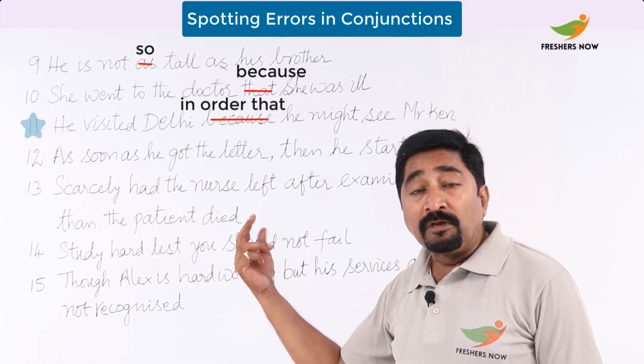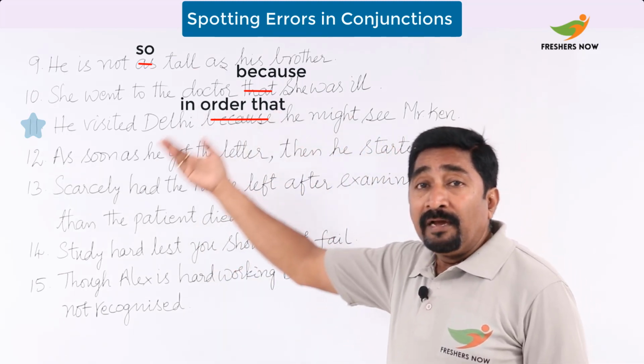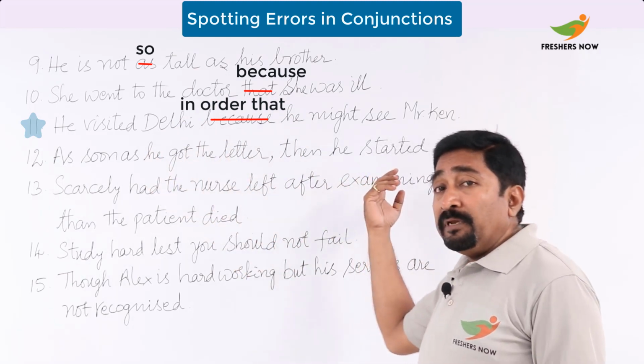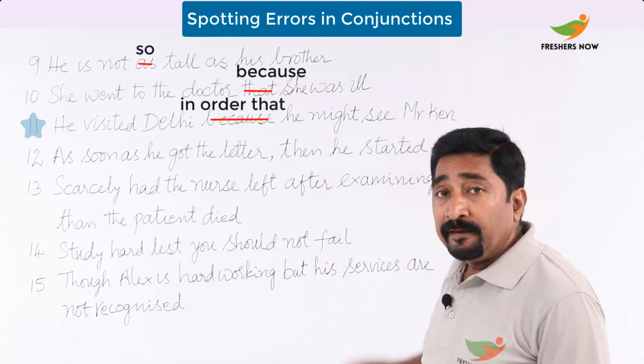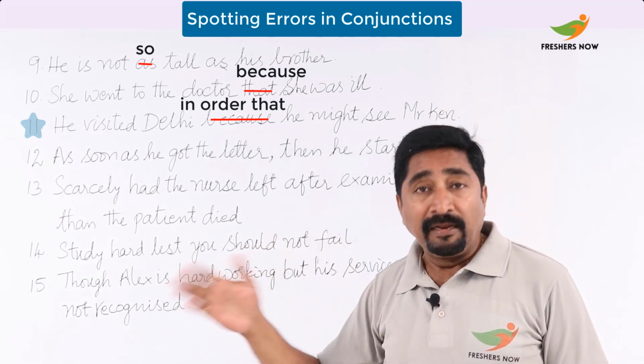That is what the might signals, the probability lying in it, that in order that once he visits Delhi, he will be seeing Mr. Ken. So we should replace that because with in order that.